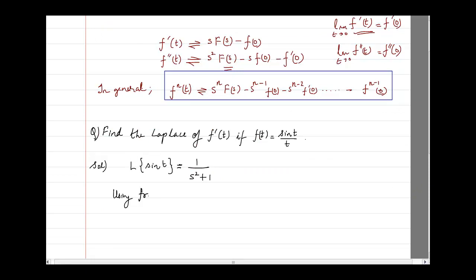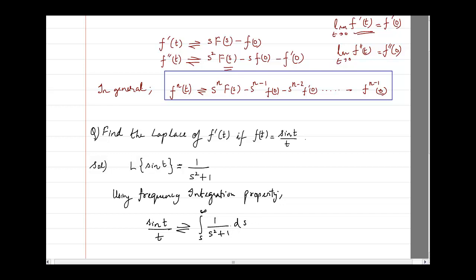So using frequency integration property, what will we have? The Laplace of sine t by t will be given by, now we know, integration from s up to infinity 1 divided by s square plus 1 ds.